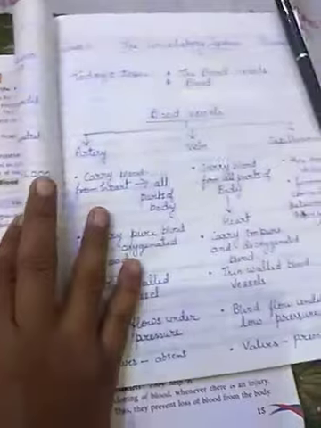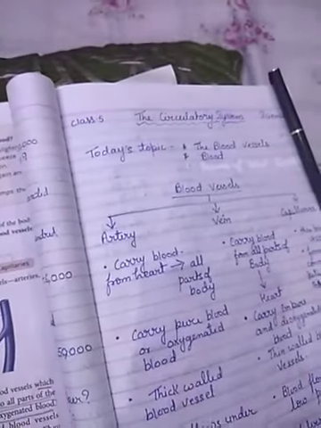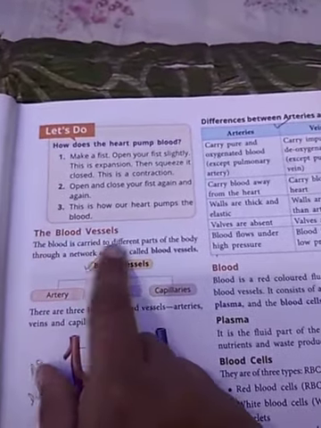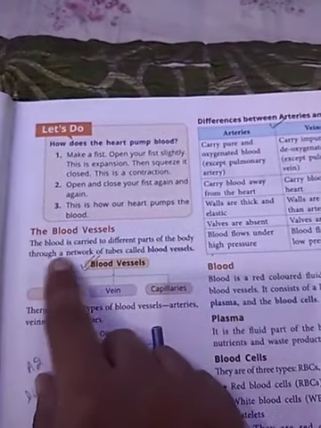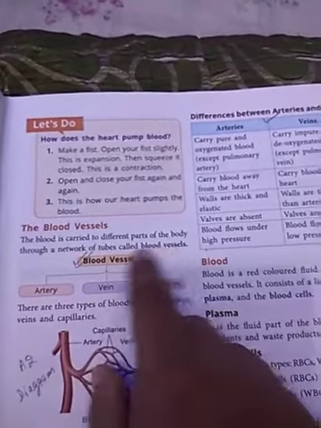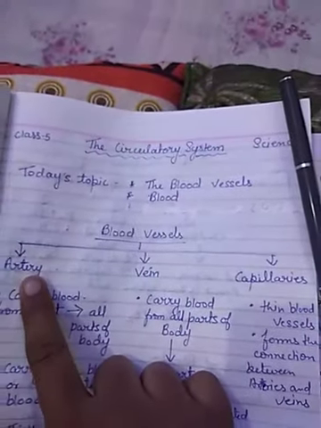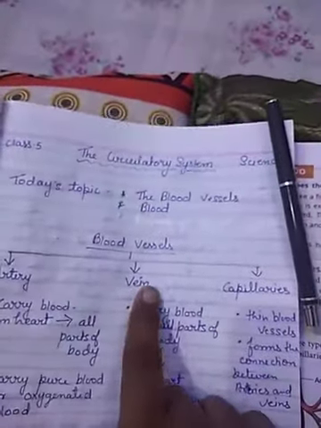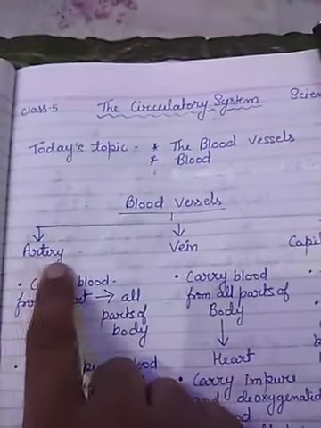Blood vessels are the vessels which carry the blood to the different parts of the body through a network of tubes. What are blood vessels? You can read from your book: the blood is carried to different parts of the body through a network of tubes called blood vessels. These blood vessels are of three types: artery, vein, and capillaries. First of all, we will discuss the artery.